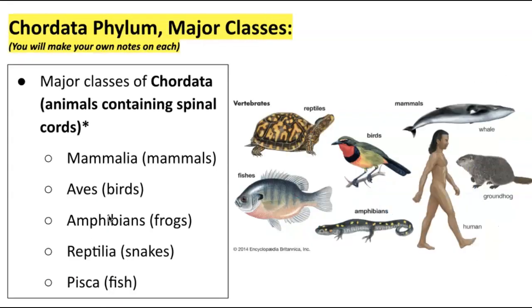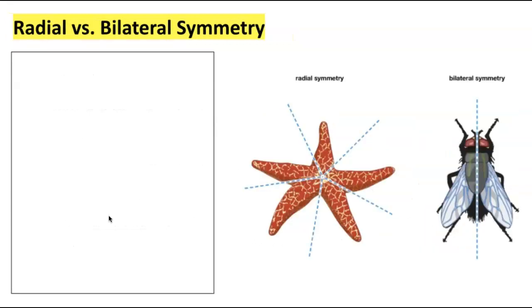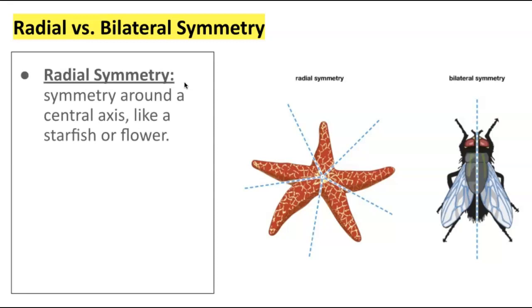Okay, so before I let you go to do the notes on the animal section, I just want to define one thing for you because it's going to help you understand those definitions better. And that is this idea of radial versus bilateral symmetry, because you're going to see it a lot in these definitions for animals. So radial symmetry is symmetry around a central axis, like a starfish or a flower. If you look at this starfish here, you can cut it in basically any point from its central axis, and it will be symmetrical.